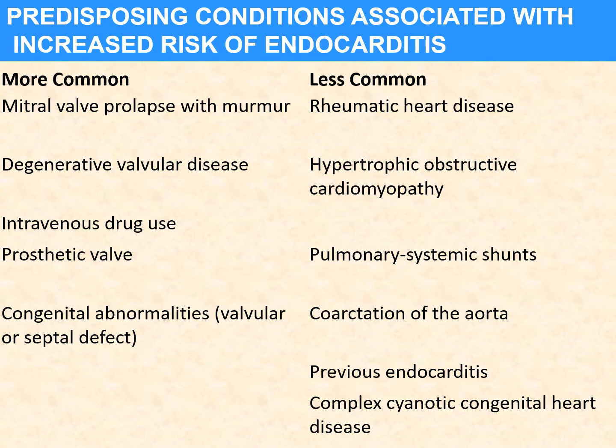What are the predisposing conditions associated with increased risk of endocarditis? More commonly, mitral valve prolapse with murmur, degenerative valvular disease, IV drug use, prosthetic valves, and congenital abnormalities, valvular or septal both. Less common are rheumatic heart disease, hypertrophic obstructive cardiomyopathy, pulmonary systemic shunts, coarctation of aorta, previous endocarditis, and complex cyanotic congenital heart disease.